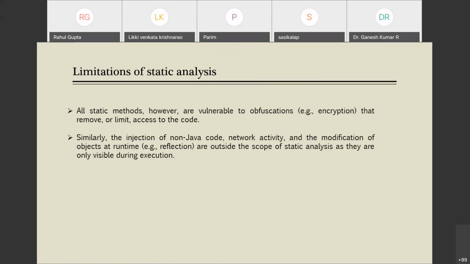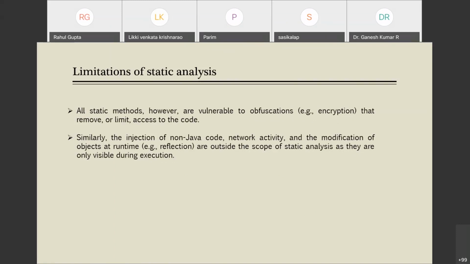All these static methods are vulnerable to obfuscation. What is obfuscation? All the code or all the features that we have seen could be encrypted. Since we are not executing the application, we do not have the true meaning of those features that are being obfuscated.